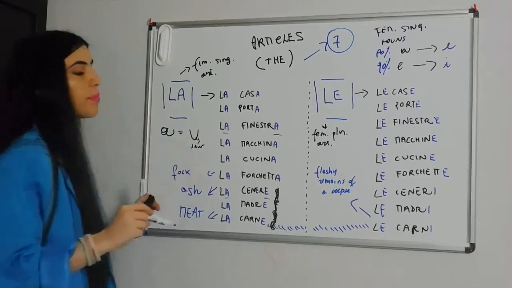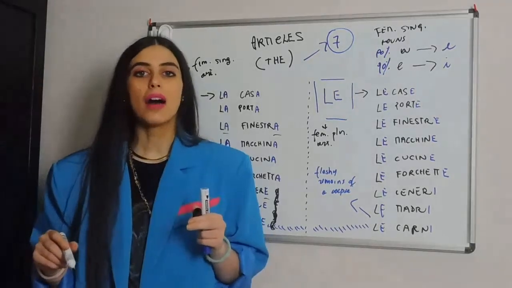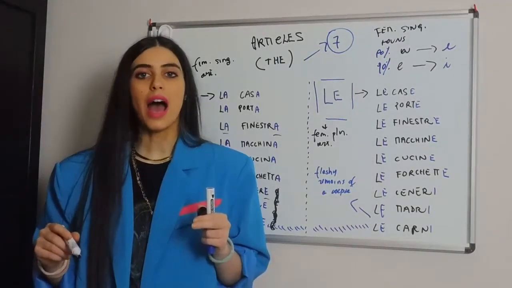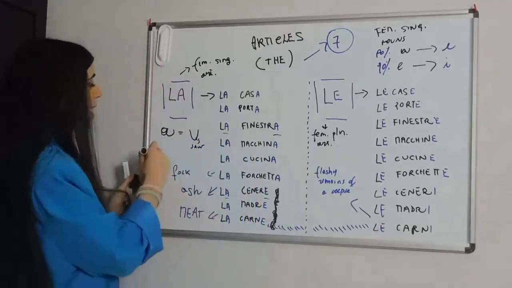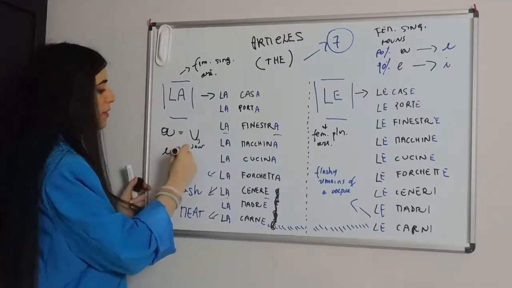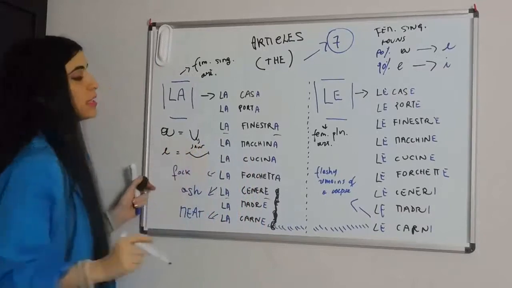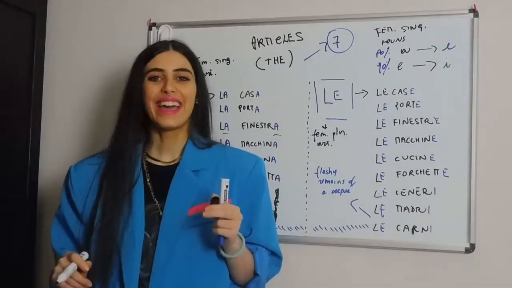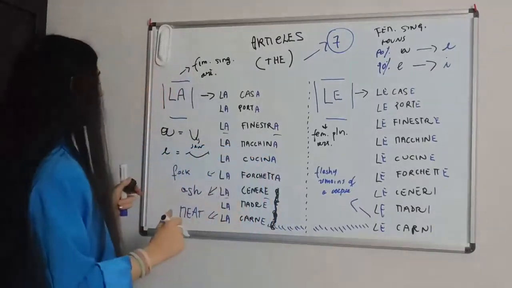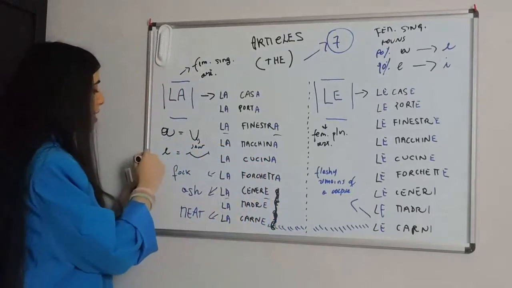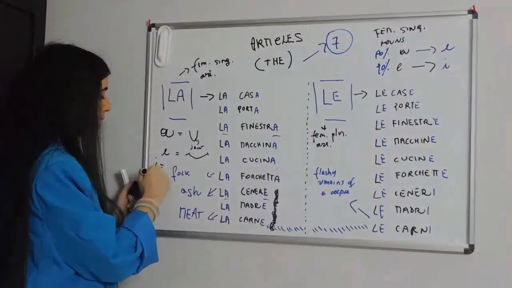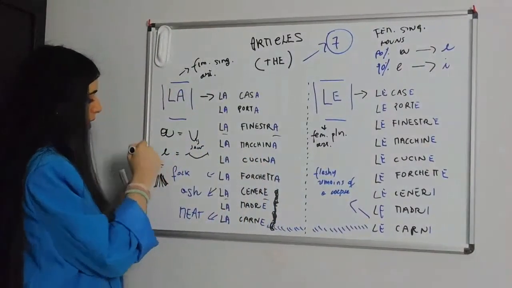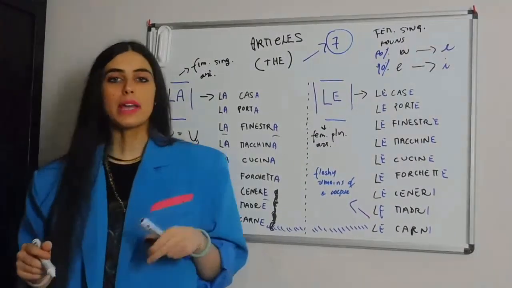A, a, a. When I have e, I'm going to smile, right? E, e, e. And then last point, when I have i, I'm going to pull all my nerves in my neck, right? And I will make this sound.